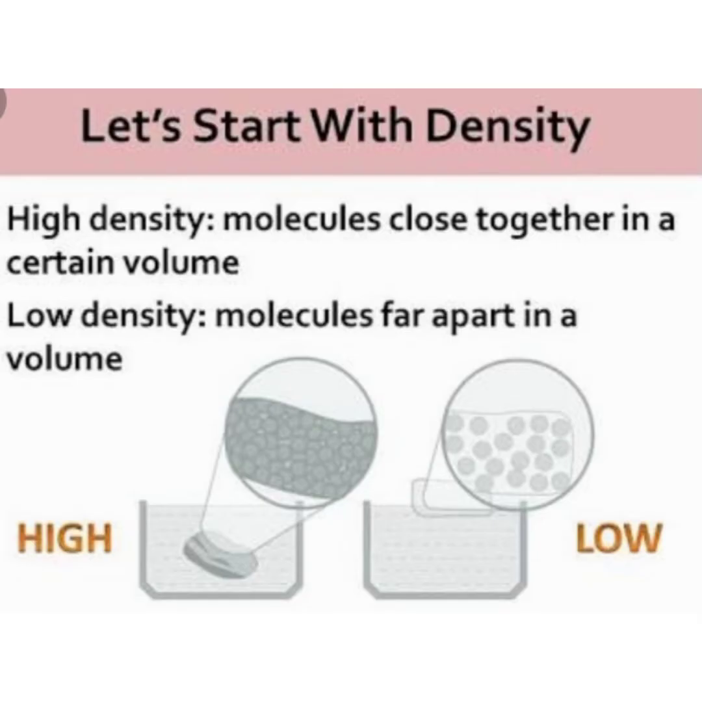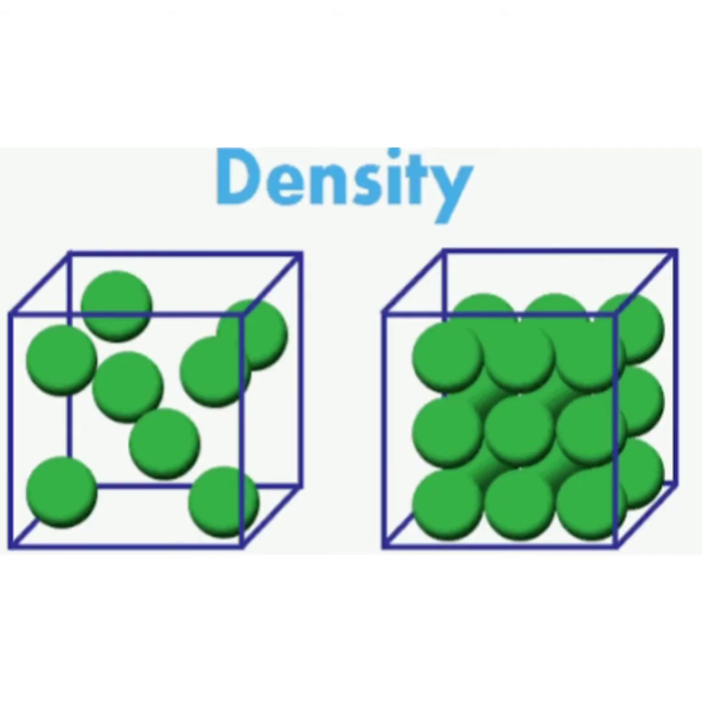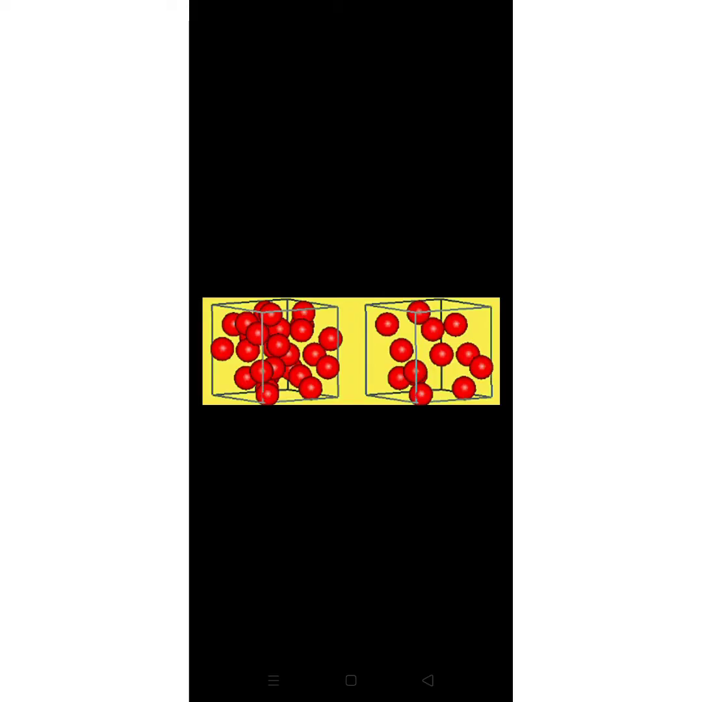Children, look at these two boxes. Both the boxes have the same volume. If each ball has the same mass, which box would be heavier and why? The first box contains solids and the second box contains liquid.